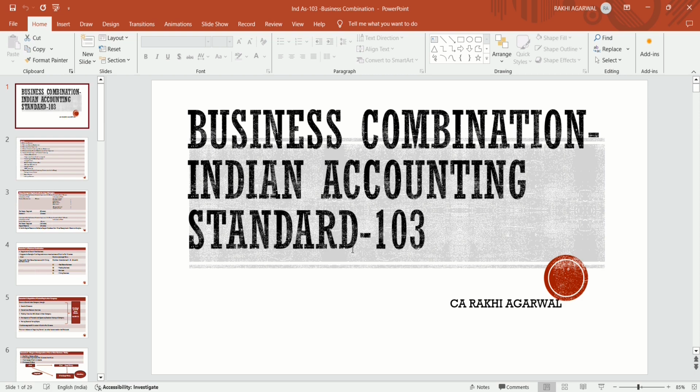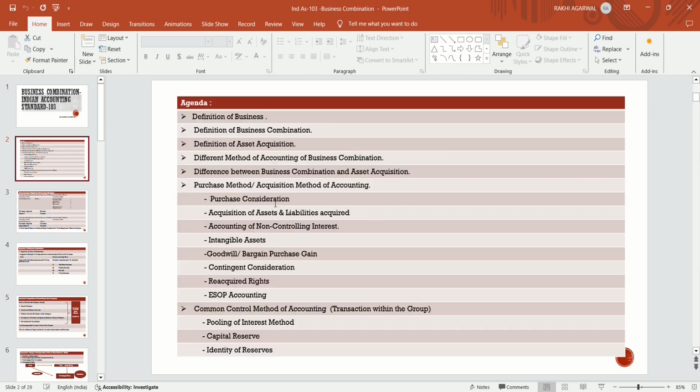various ways, like in the ways of merger and acquisition, when one entity merges with another entity. Asset acquisition is not a business combination. Asset acquisition is another concept which we will discuss, but business combination is a combination of one or more businesses. So today we are going to discuss this topic. So let's start our topic.